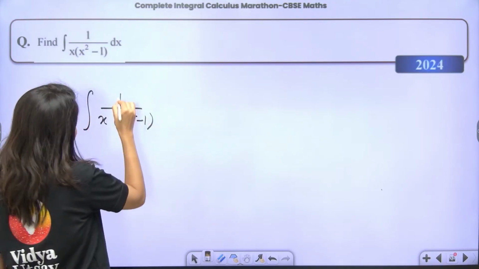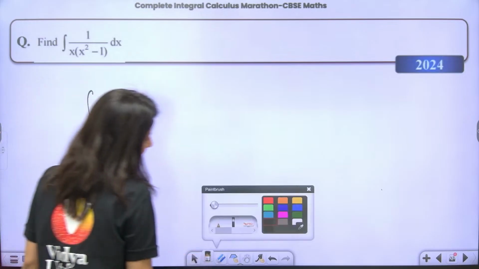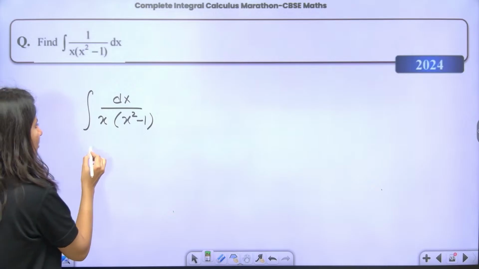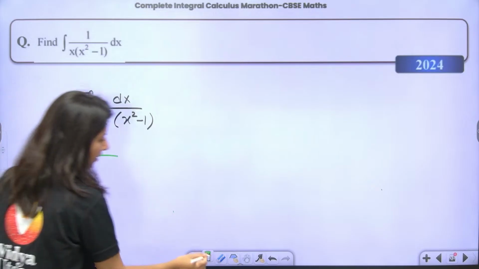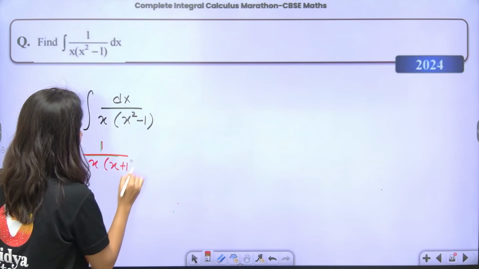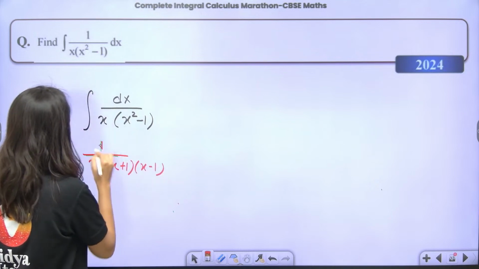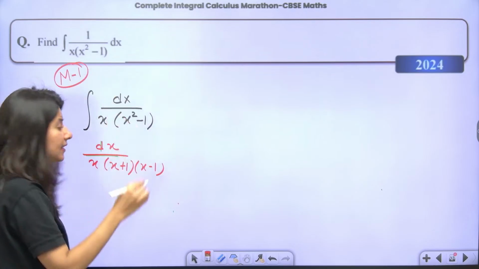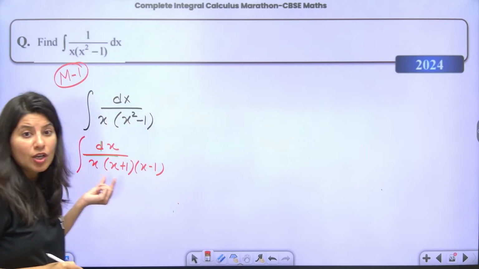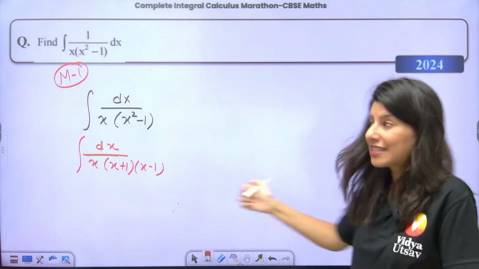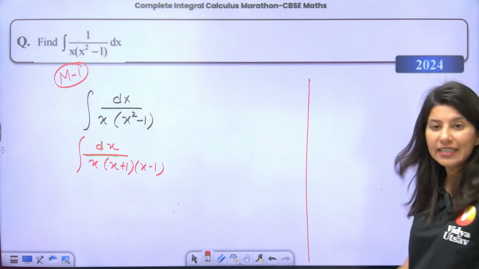Now understand that this is okay. So what we can do is, one way is just write 1 upon x plus 1, x minus 1 dx. Okay, method number 1 I am telling you, method number 1, both methods I'll tell you. So this is again, ma'am, denominator is like product of 3 linear functions. So yes, can it be done by partial fraction? Definitely it can be done by partial fraction.